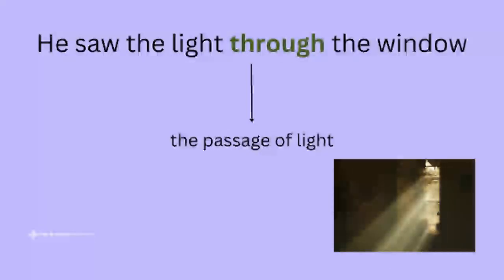He saw the light through the window. So as you see in the image, there is the light that is coming from the window. But instead of saying the light is coming from the window, you can simply use the preposition through the window. He saw the light through the window. Alright? So this is basically with the use of through. If you have any questions regarding what I have just explained, please let me know in the comments below.